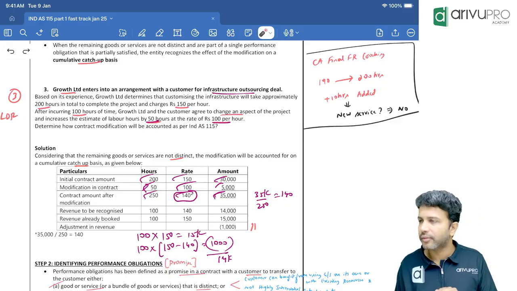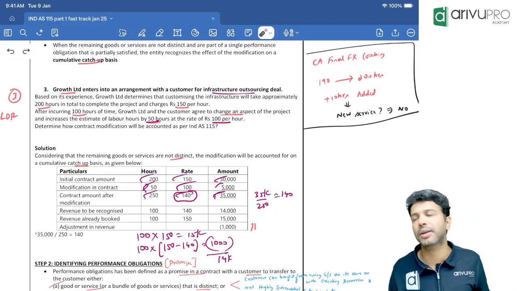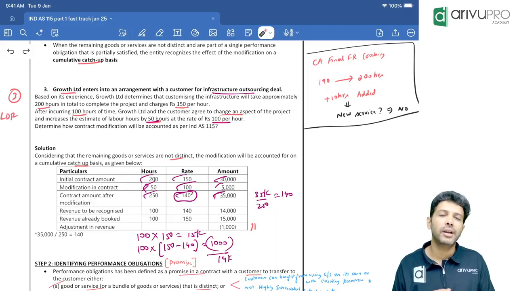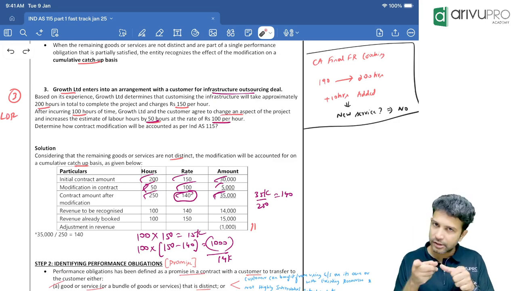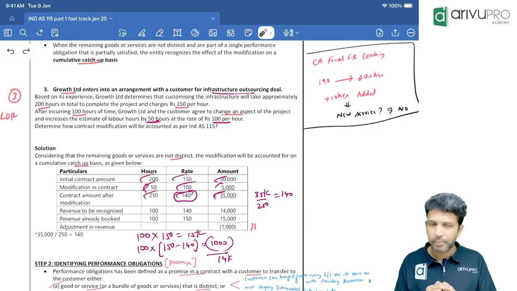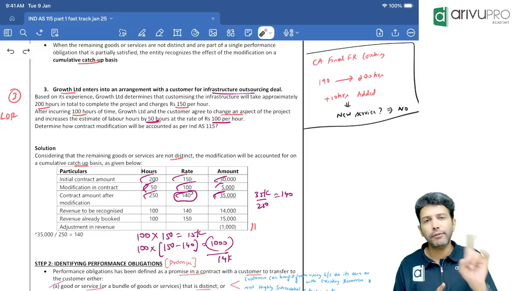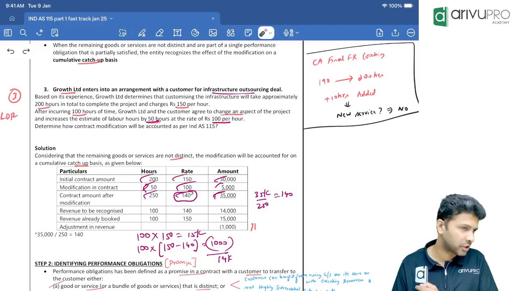And IND AS 115 mandates that there are 5 steps of revenue recognition. First step, identifying the contract. That's what we studied. Now, basically, a contract is an agreement between two or more parties, which creates enforceable rights and obligations.